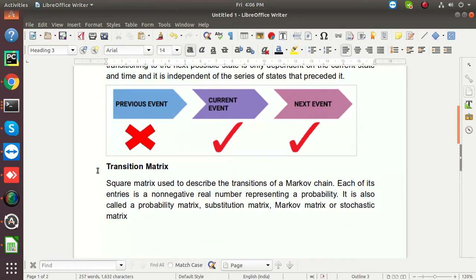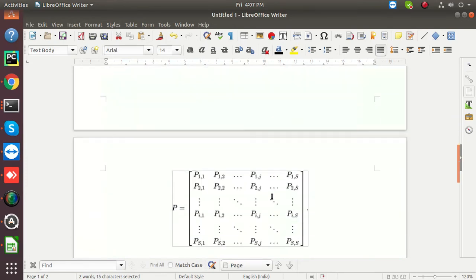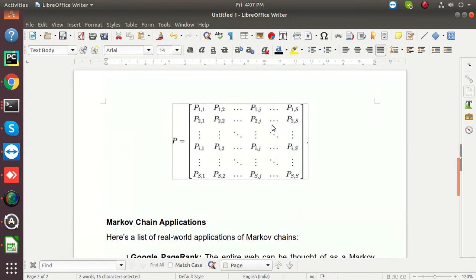So we develop a transition matrix in order to do the Markov chain. It is a square matrix used to describe the transition of a Markov chain. Each of its entries is a non-negative real number representing a probability. It is also called probability matrix, substitution matrix, and it is somewhat like this image.